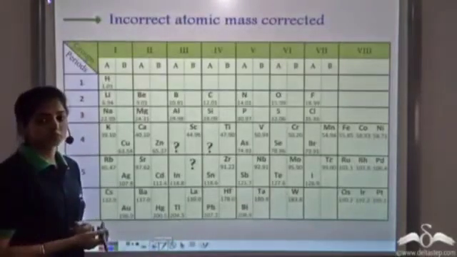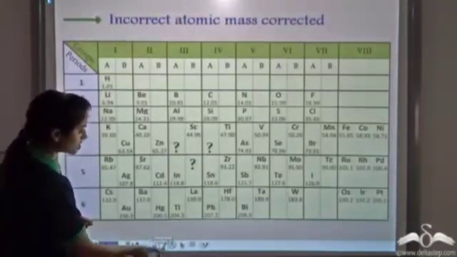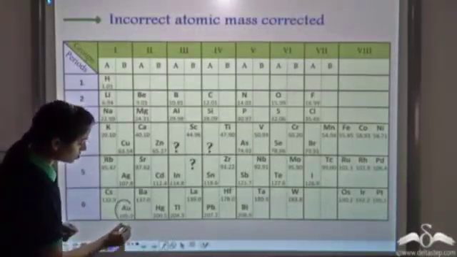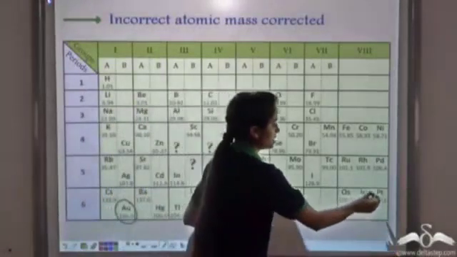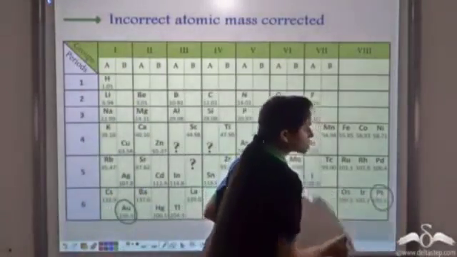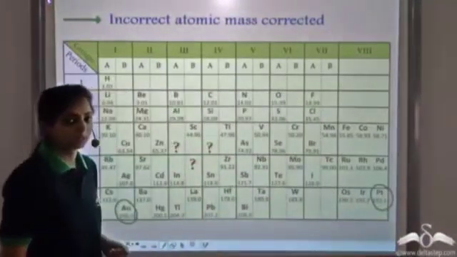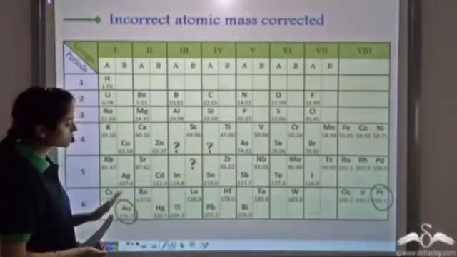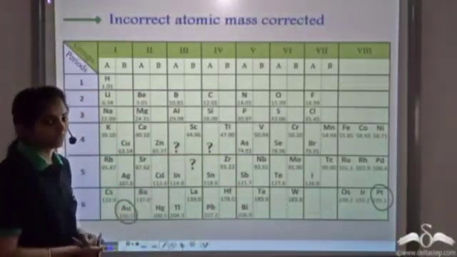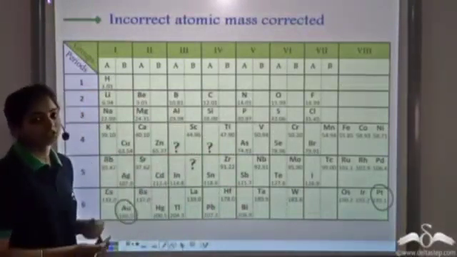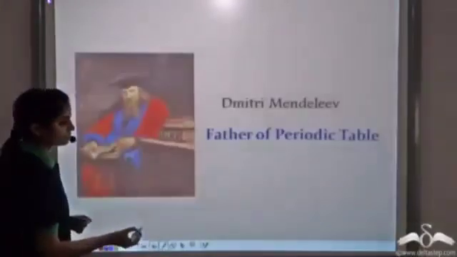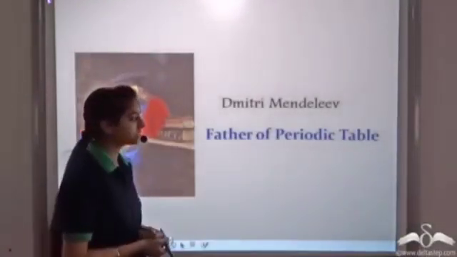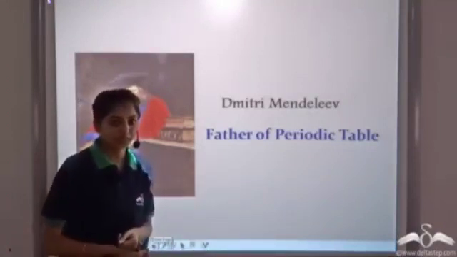Also, one more achievement for Mendeleev was that he was able to correct some atomic masses. When he placed gold and platinum based on their properties in the periodic table, he found that the earlier known atomic masses were not correct. So he was also able to correct their atomic masses. Hence, this was a great achievement for Mendeleev. Because of his contributions to the classification of elements, he is known as the father of periodic table.